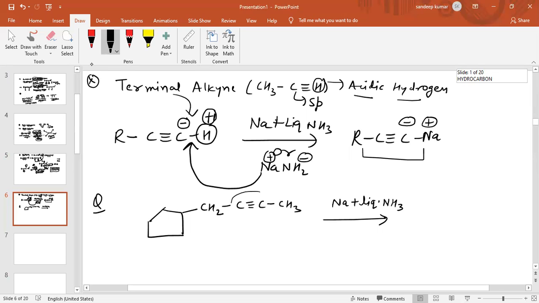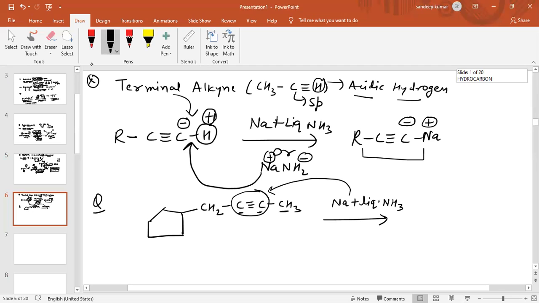Basically, sodium and liquid ammonia react with alkynes, and this is not a terminal alkyne, because on a terminal alkyne there is a hydrogen atom on the sp hybridized carbon. Is there any hydrogen atom? No. There is a CH3 group on this sp carbon and a CH2 group on this sp carbon.